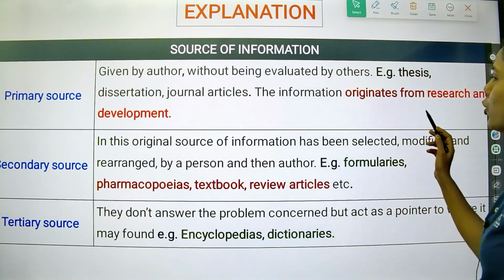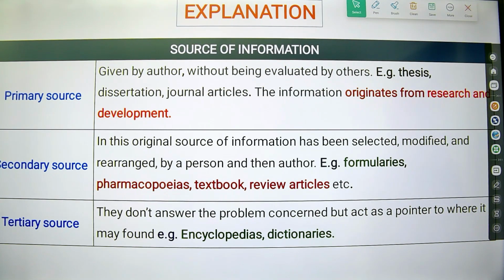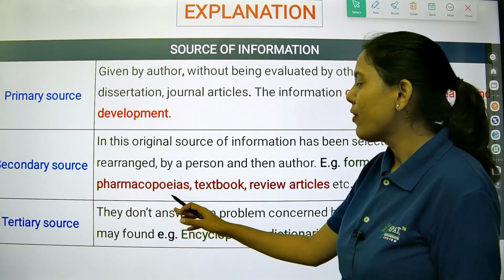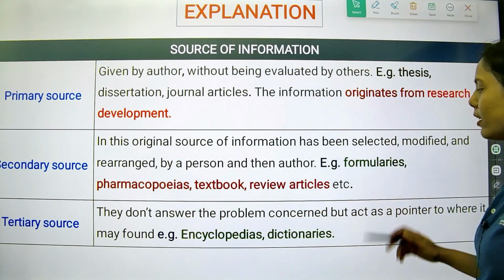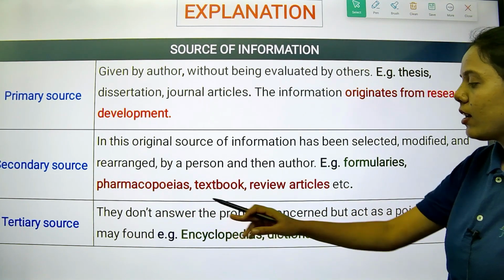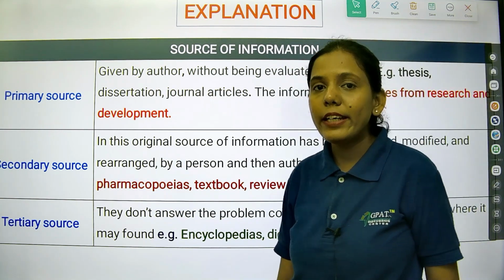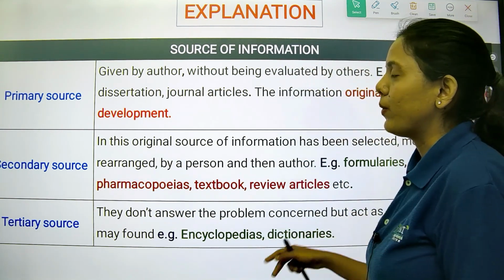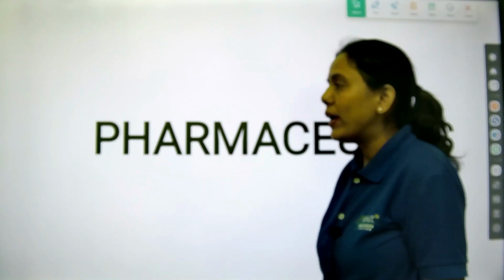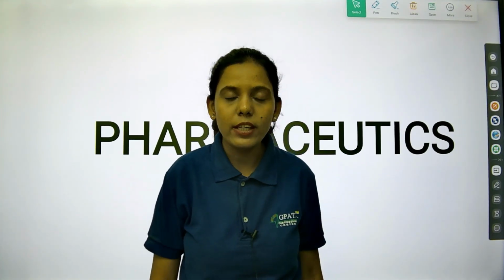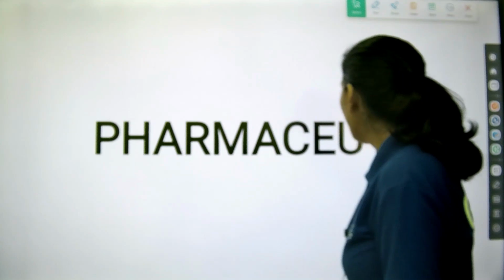So primary source is originating from research and development. Secondary source is pharmacopoeia, textbook, review articles, or formularies. Tertiary source is the encyclopedias, or it can also be obtained from the dictionary. They are already published. The next questions we are going to see are from the topic of pharmaceutics.